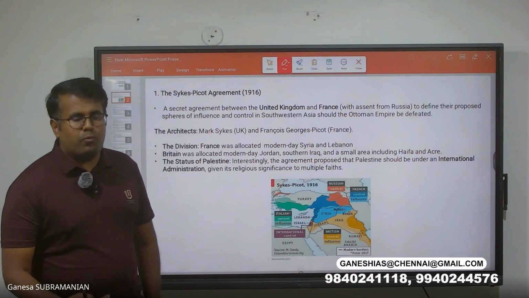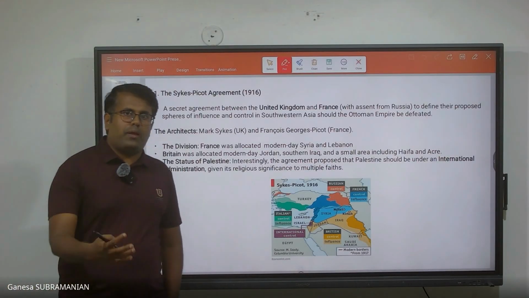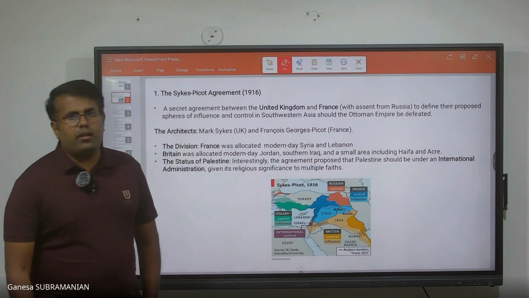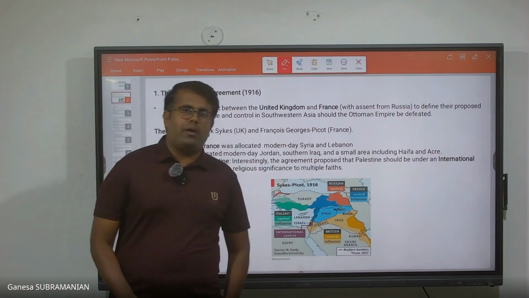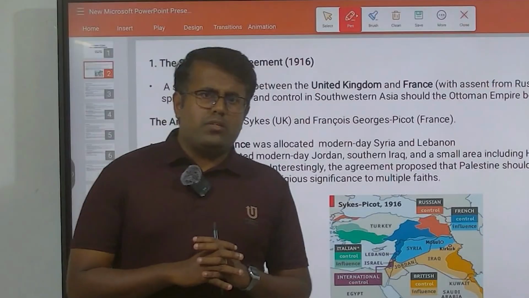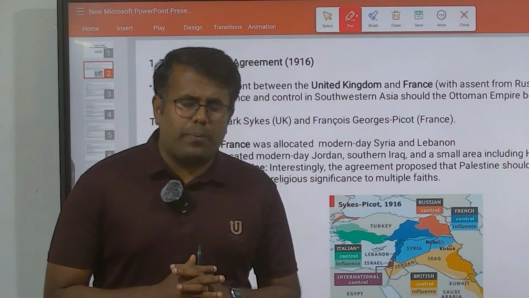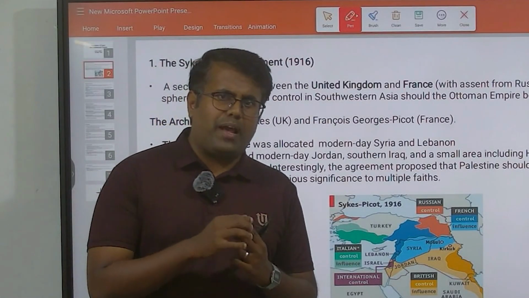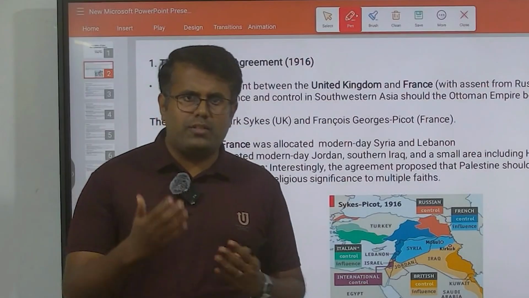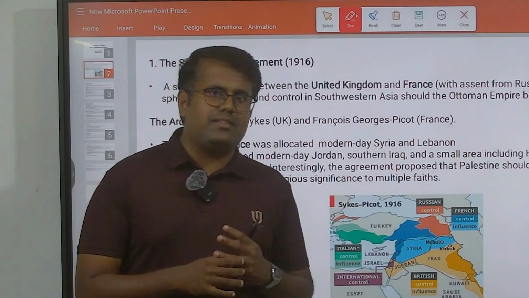So now let's move on to this Sykes-Picot agreement, and prior to moving to it, I wish to explain 2 very important terms while understanding this entire conflict. We have seen in the news for a very long period of time these 2 words, Arabs and Jews, being constantly used. So what exactly are these terms?